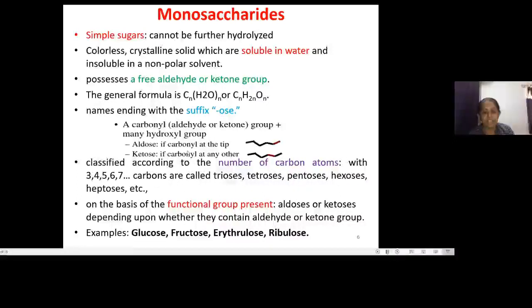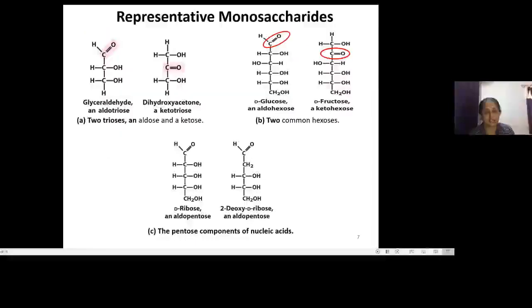And as previously we said, a sugar may be an aldose or a ketose depending upon the functional group present. Examples are glucose, fructose, erythrulose and ribulose. We will further see some more examples with their structures also. So see this first example.